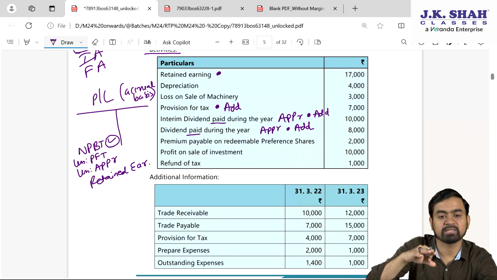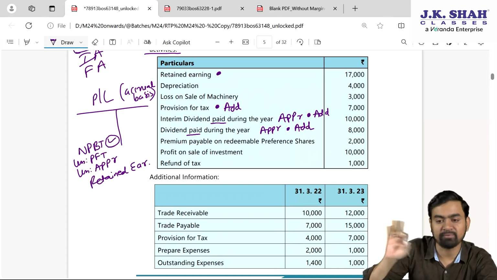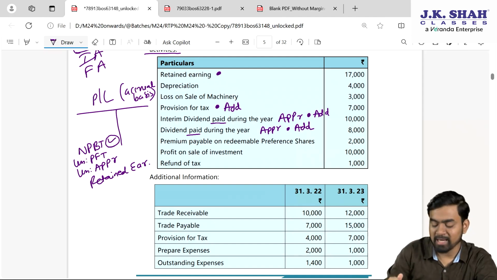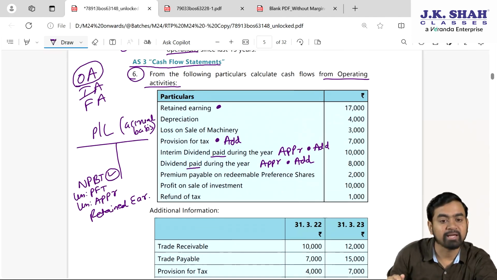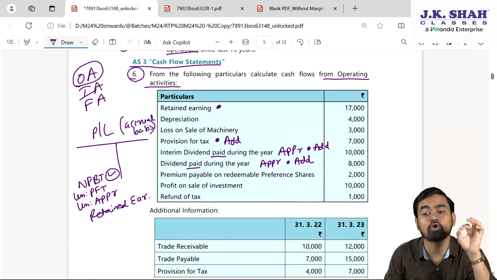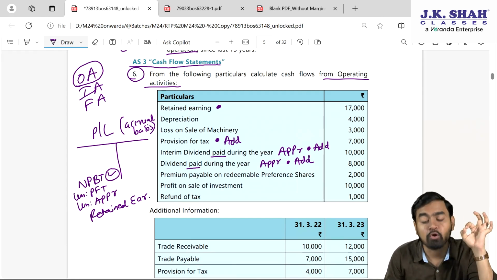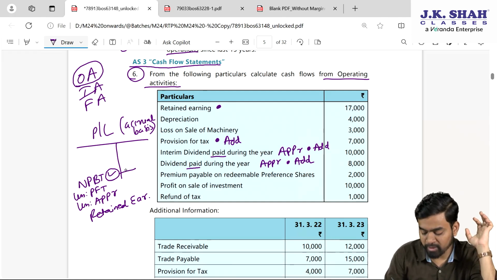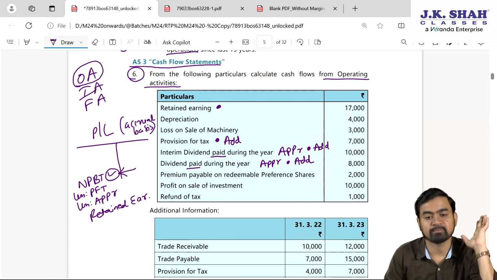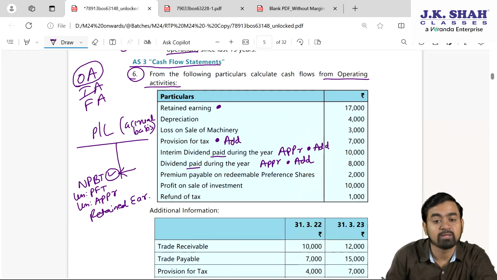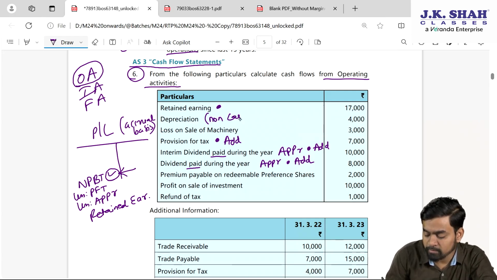Expense should be recognized when it is incurred, whether it is from operating, investing, financing. P&L never discriminates. But I need only operating items here, and hence we need to eliminate non-operating items and non-cash items from this particular net profit before tax. So my dear students, please confirm here depreciation is what? Non-cash item.